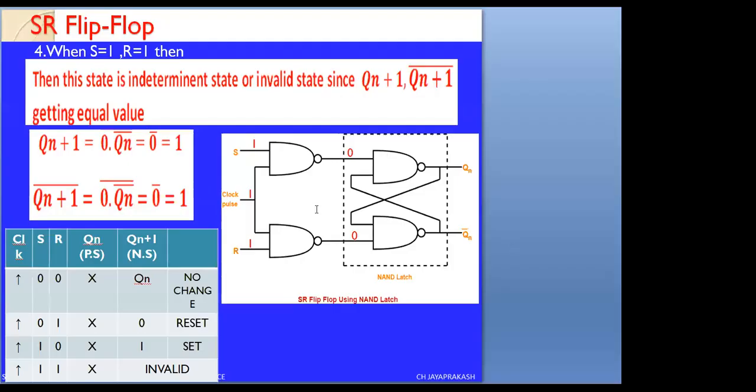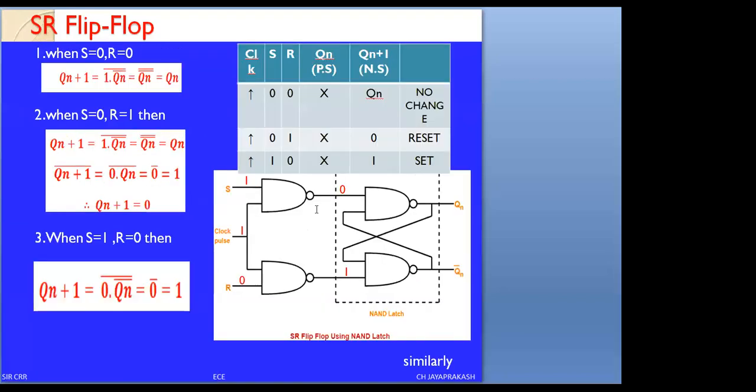Here for all the 4 conditions, S0 R0, S0 R1, S1 R0 and S1 R1, the basic input control signal is the clock. Here the outputs vary by the application of the clock signal. Whenever it sees the positive edge of the clock, the output Q of n plus 1, that is the next state, changes with respect to the clock. Therefore, these circuits are called synchronous sequential circuits. After completion of this circuit, we are going to verify asynchronous also.